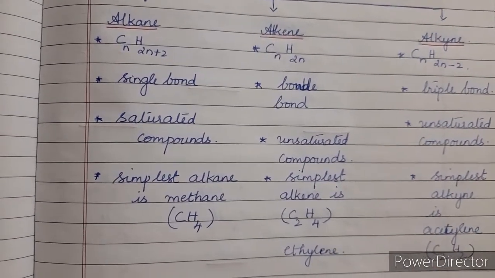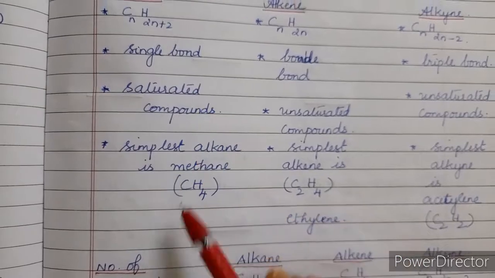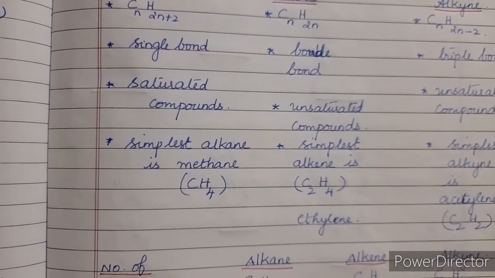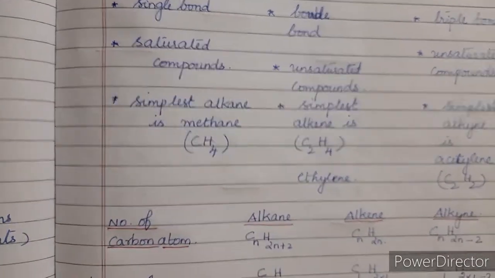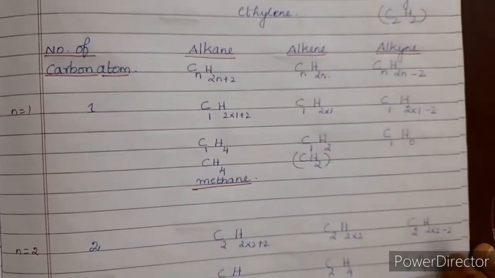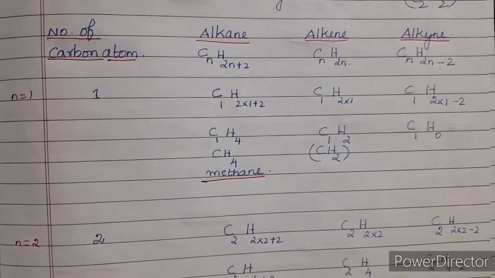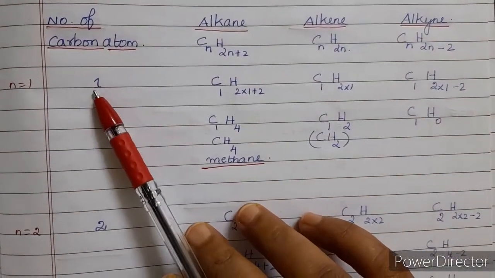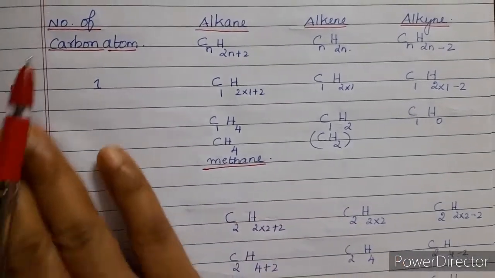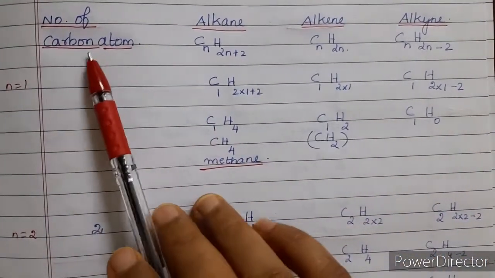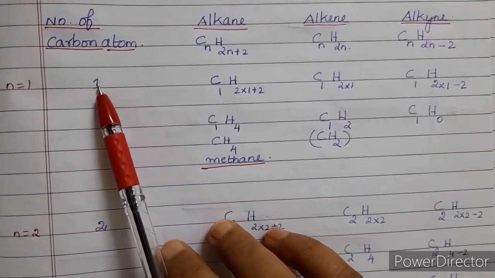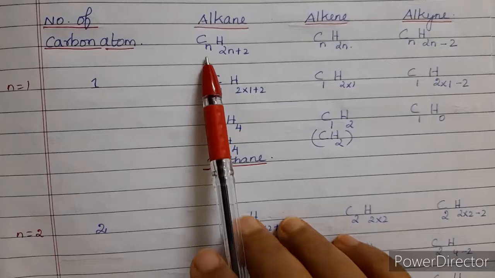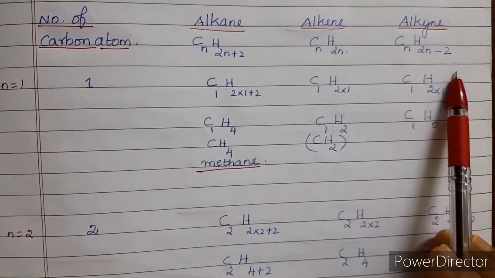Now we are going to derive these members of the alkane group, and this is done by replacing n equal to 1, 2, 3, etc. Now here you can see the number of hydrocarbons where n is replaced by 1, 2, 3, etc. Now here you can see the tabular column. This consists of the number of carbons in the compounds alkane, alkene and alkyne. Now here you can see the general molecular formula.